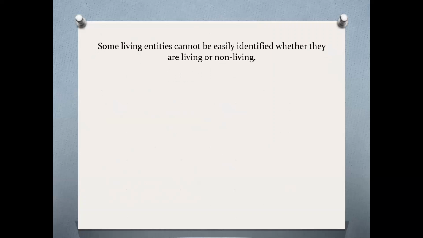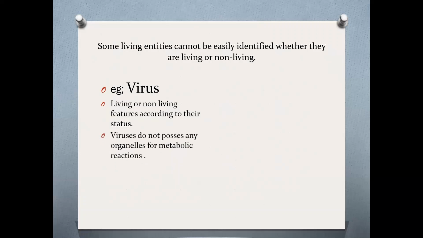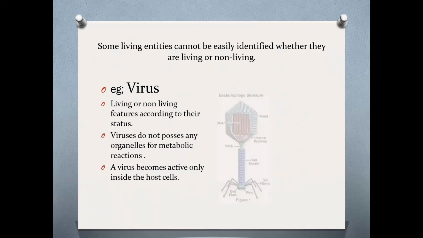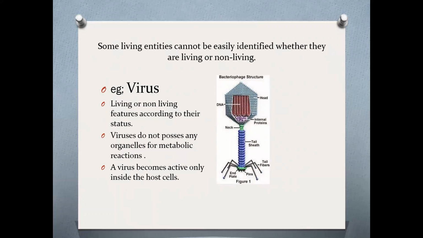Some living entities cannot be easily identified as living or non-living. As an example, the virus. It shows both living and non-living characteristics, and viruses do not possess any organelle for metabolic reactions. A virus becomes active only inside the host cells, and this is the structure of a virus, and we cannot easily identify whether it's living or non-living.